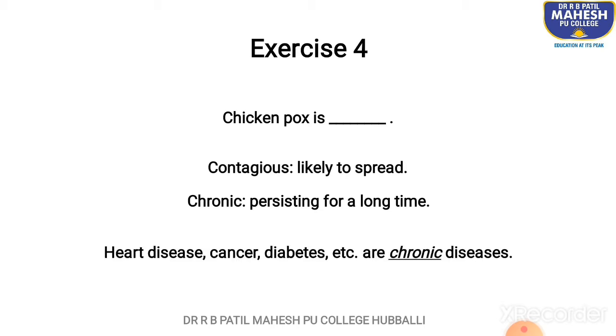The sentence which brings out the meaning of the word chronic in a better manner is heart disease, cancer, diabetes, etc. are chronic diseases. Okay, so that means they persist for a long time. So we can term these diseases as chronic diseases. So chronic is such a word which can be used in this manner for these ailments. Okay.